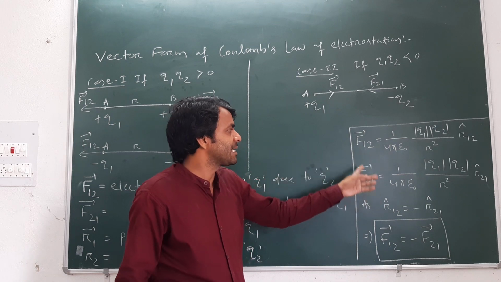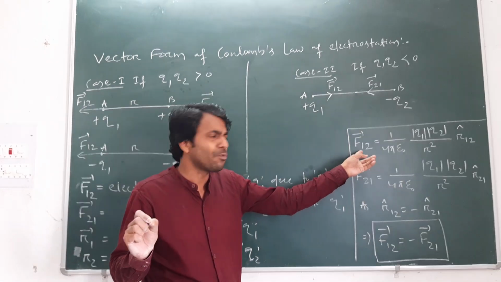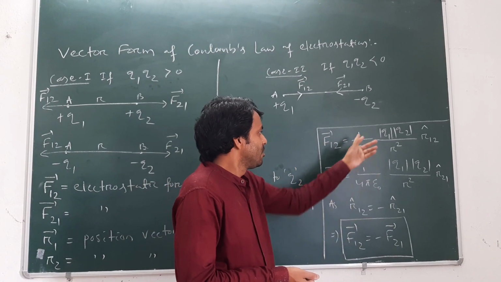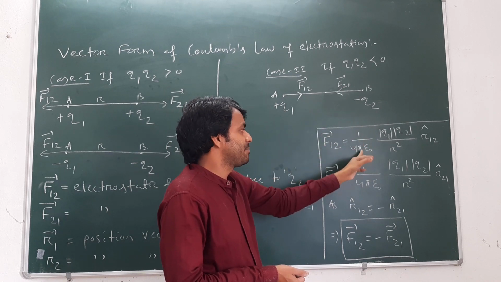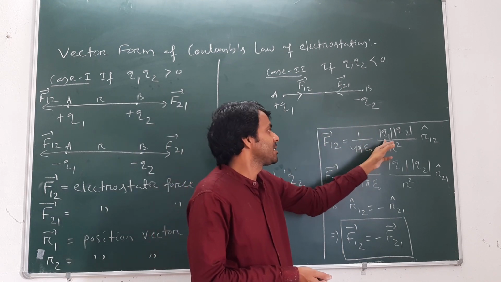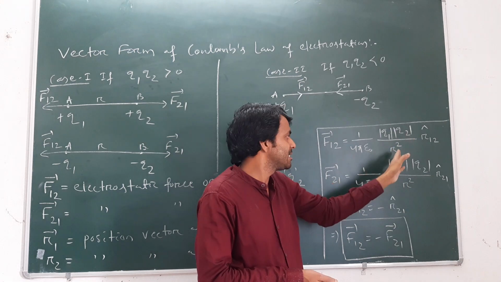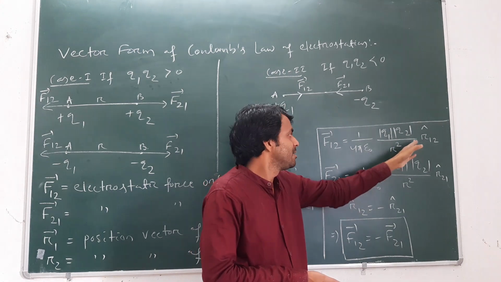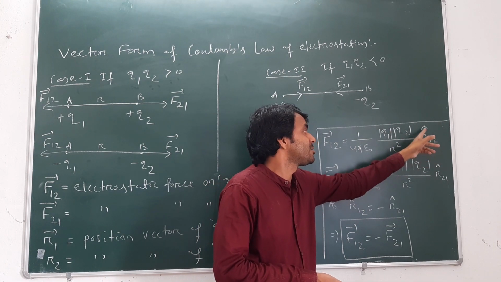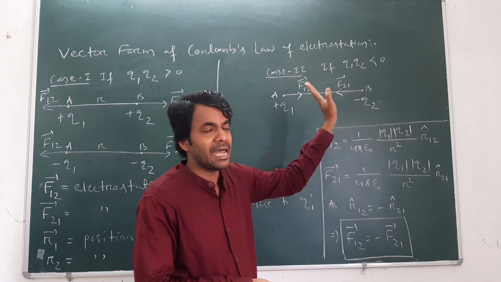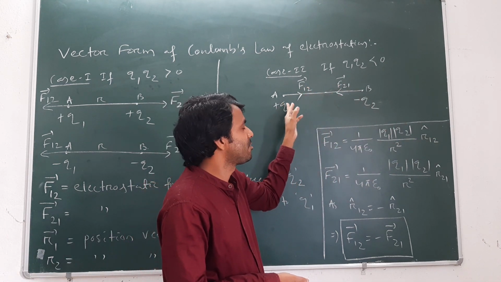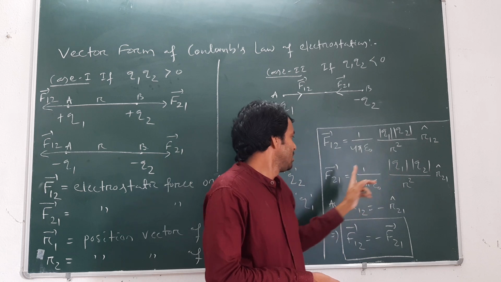Mathematically, I can write F12 vector, as this is placed in vacuum, equal to 1 by 4 pi epsilon naught Q1 magnitude, Q2 magnitude divided by r square into r12 unit vector. R12 unit vector means from r1 to r2.